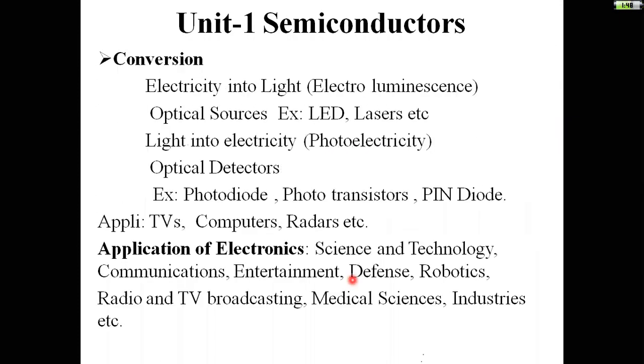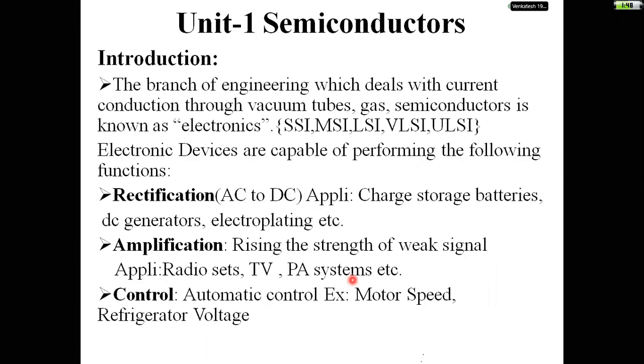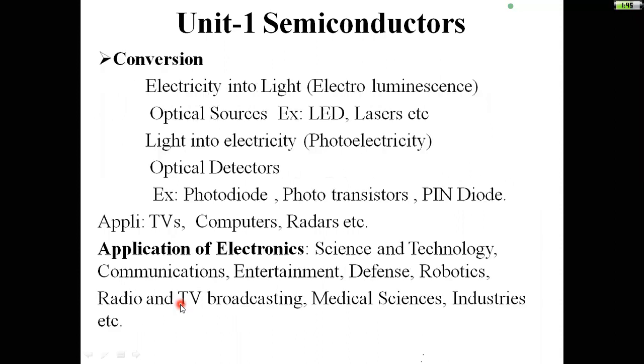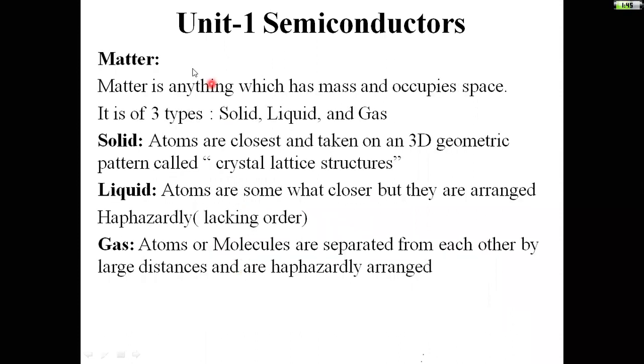First we will see what is the basic idea. First, introduction. What are the keywords we have learned in this class? Rectification. Different functions can be performed by electronic devices: rectification, AC to DC; amplification, raising the strength of a weak signal; control, automatic control is possible by using these electronic devices. Next, conversion is possible by using electronic devices. Next, applications of electronics.